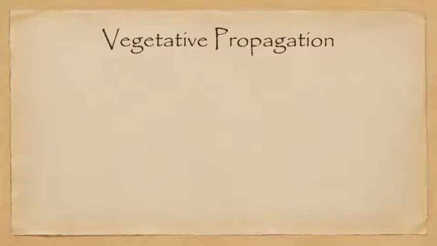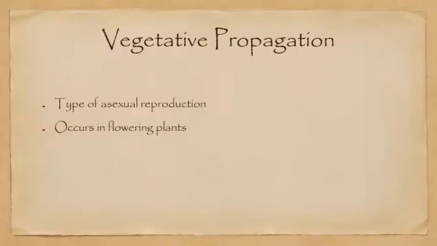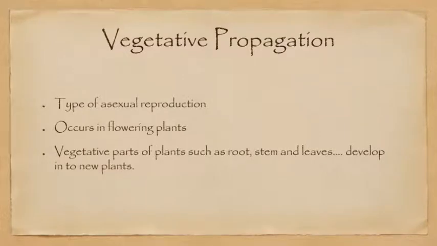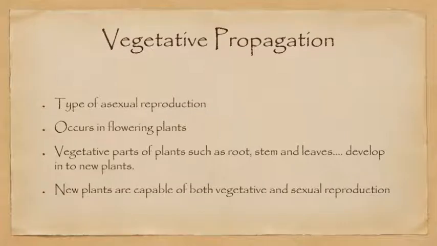Now, the characters of vegetative propagation: it is a type of asexual reproduction, which means only one parent is involved. It occurs in flowering plants because stem, leaf, root, these are parts of flowering plants. Vegetative parts of plants such as root, stem, leaves, these develop into new plants, and finally these new plants are capable of both vegetative and sexual reproduction.